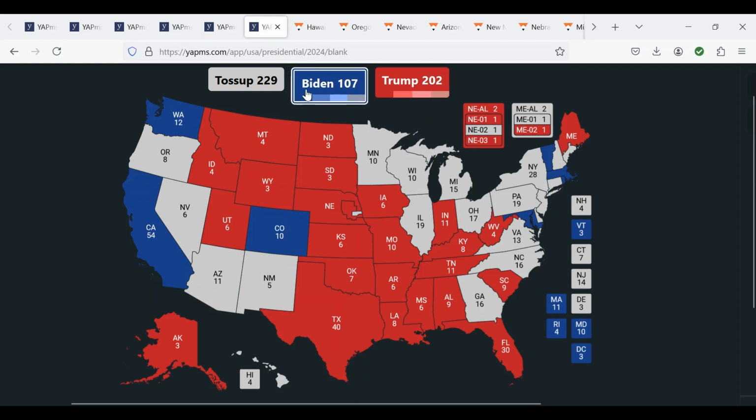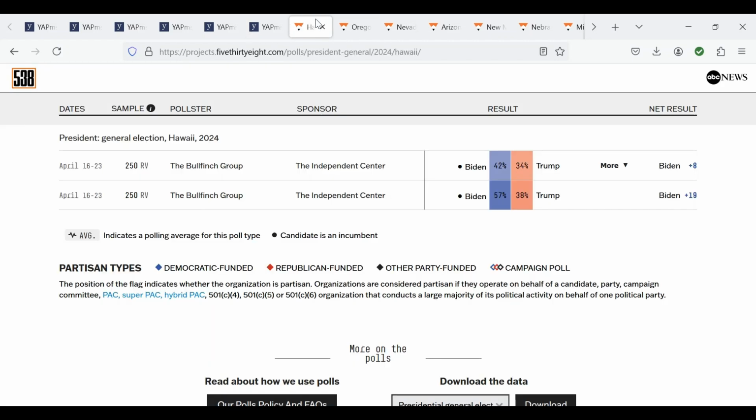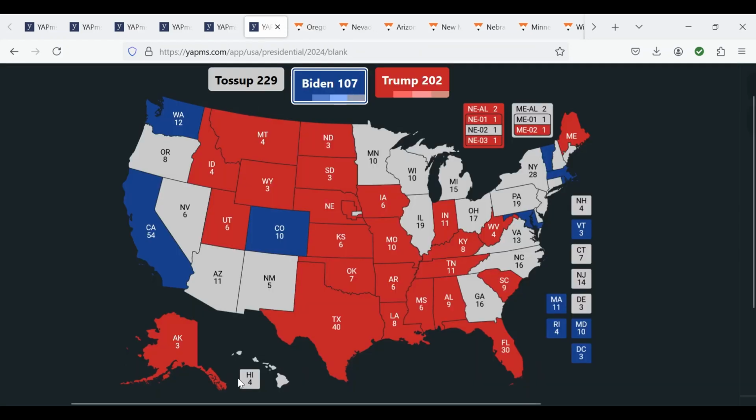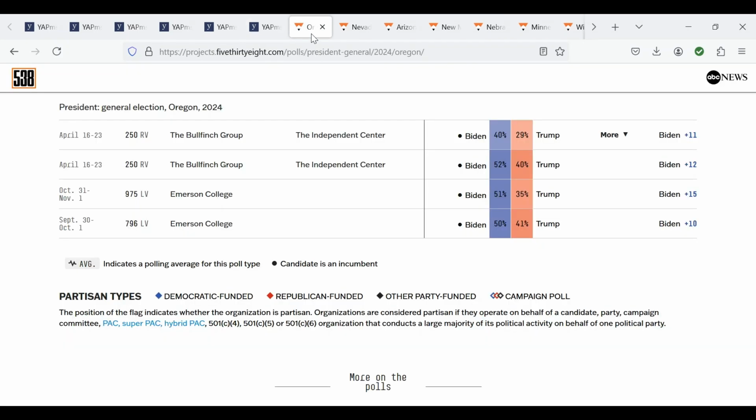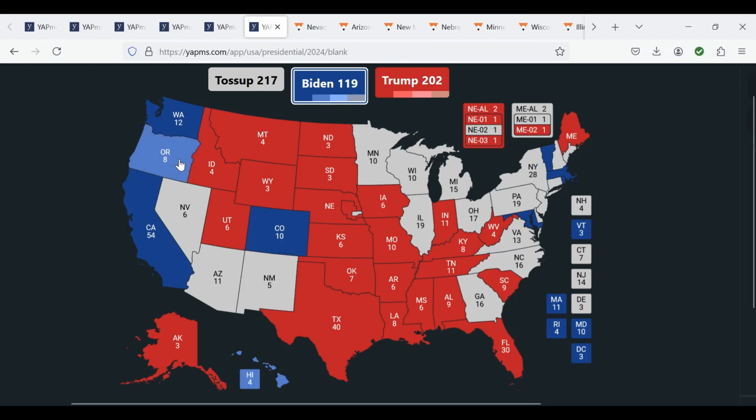As for the remaining states, we will go from west to east, starting with the state of Hawaii, where Biden's lead of 8% will be increased to 10%, meaning that Hawaii will remain mostly unchanged and likely Biden. A likely state is determined by a margin of 5 to 12 percentage points. In Oregon, Biden leads by an 11-point margin in a poll from April. That will be reduced to a 10-point lead, keeping Oregon likely Biden.